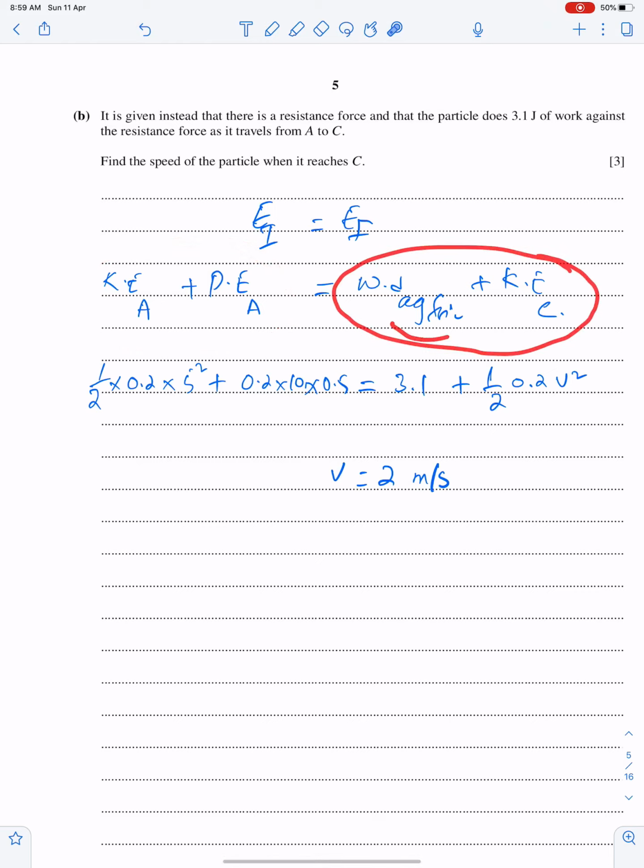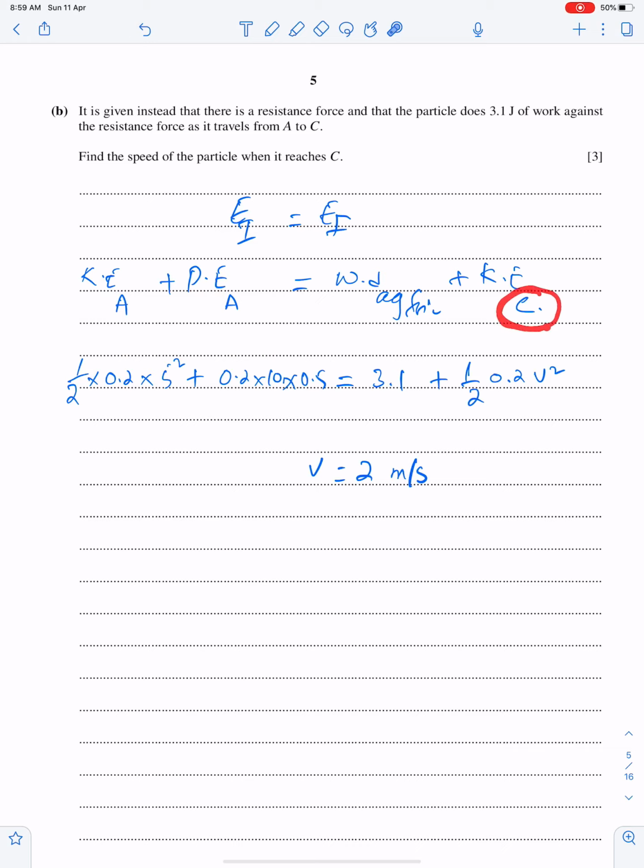So we have kinetic at A, half m v square, that is the velocity at A. Potential mgh, this is the height of A from C. Work done against friction is given as 3.1, and we are working for the velocity of the particle at C, so half m v square. Therefore that's the final answer.